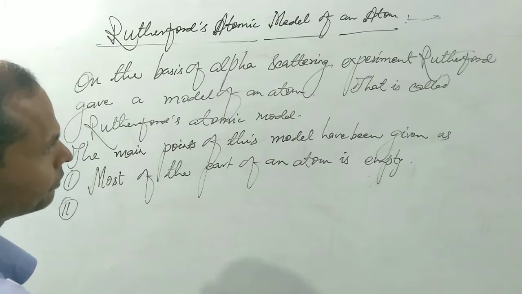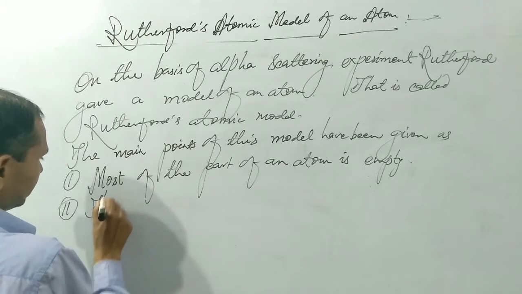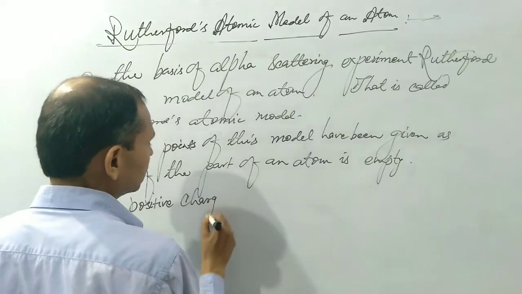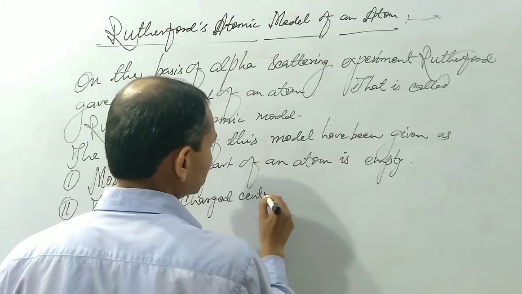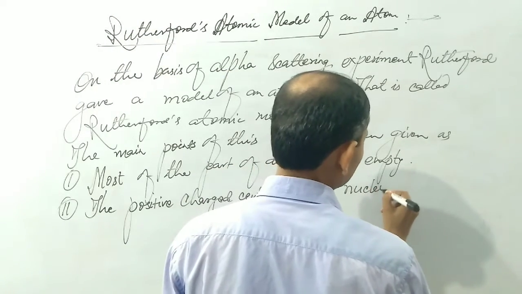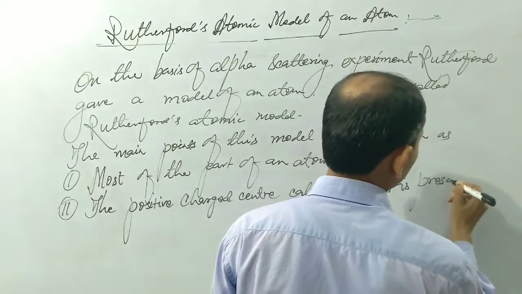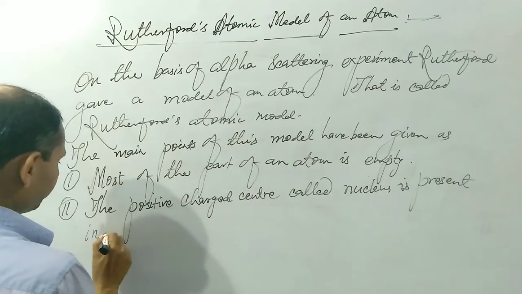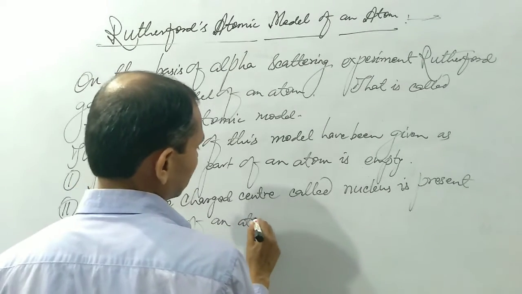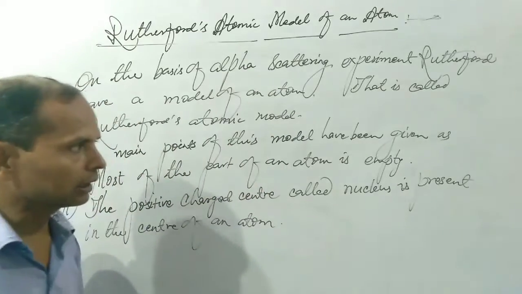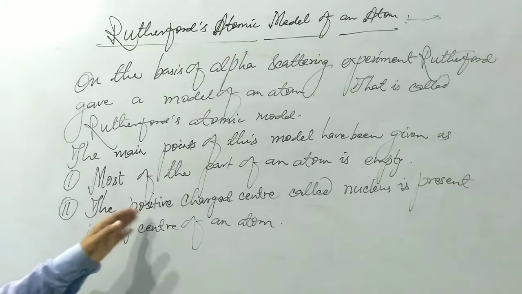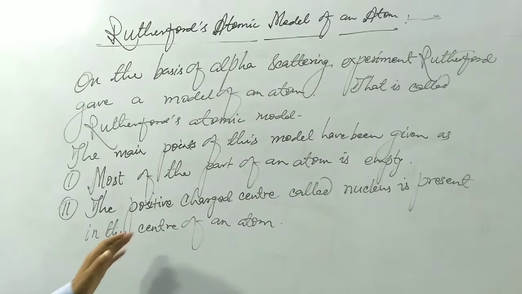Second point, the positive charged center called nucleus is present in the center of an atom. We have to clearly understand the second point of this model. This indicates that the positive charge center called nucleus is present in the center of an atom.